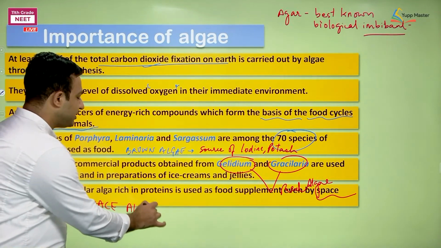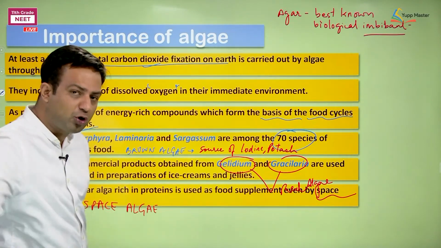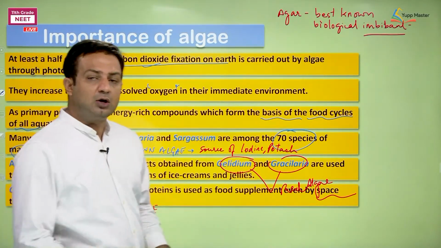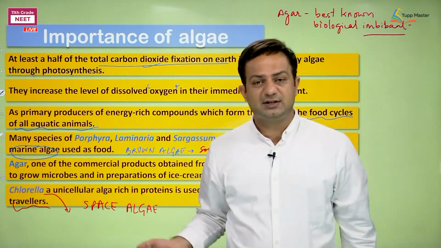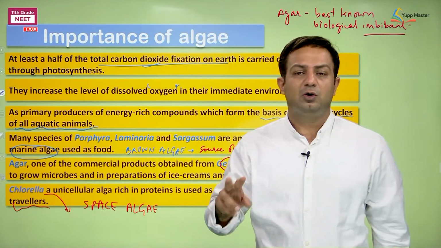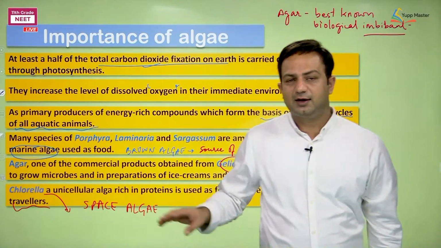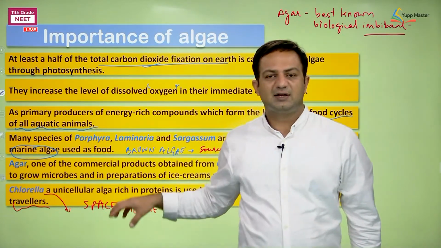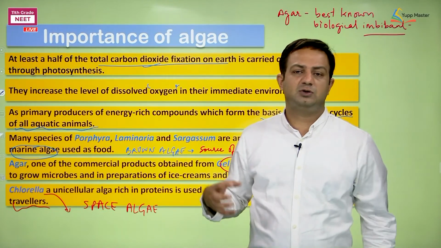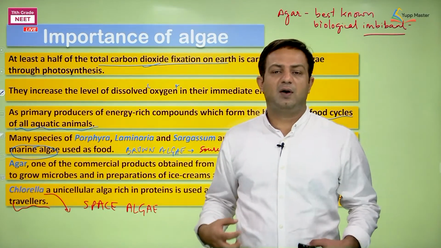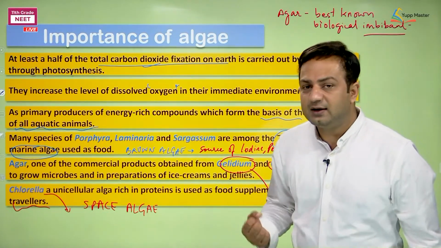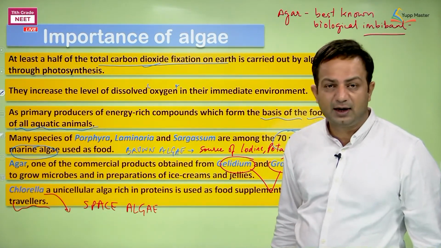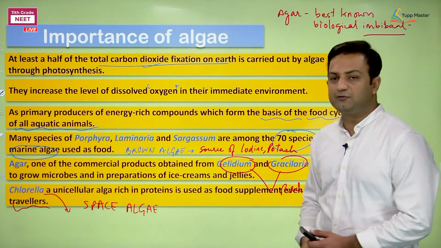Here space is related to what? Astronomy. The astronauts, the space travelers are using Chlorella for two purposes. Obviously, it is releasing oxygen in their surroundings, and number two, whenever they are feeling hungry, they can eat it up. It is high protein rich, so obviously it is going to fulfill the requirement of the hunger. We feel less hungry if we are having a high protein diet. So these are the importance of algae.